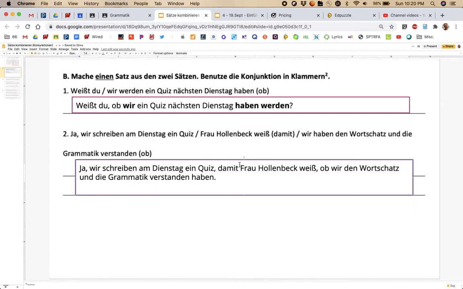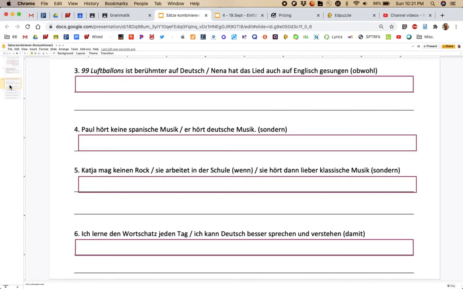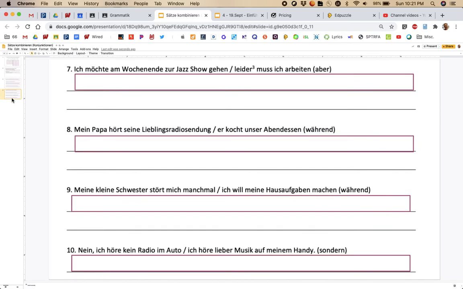So with damit, the verb goes to the end of the clause, and with ob, the verb also goes to the end of the clause. And then just remember each clause has to get separated off by a comma. So where you see my slash up on the prompt, that's where you'll put your comma in when you answer it. I think it's fairly simple, so I'm not giving any more examples than that.